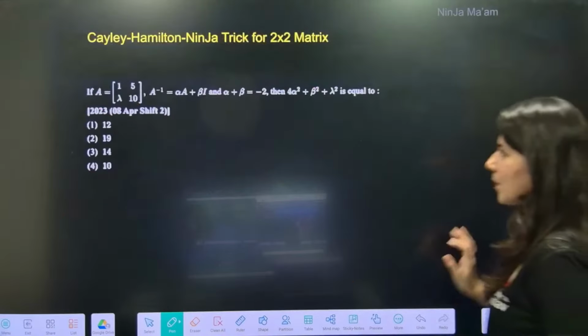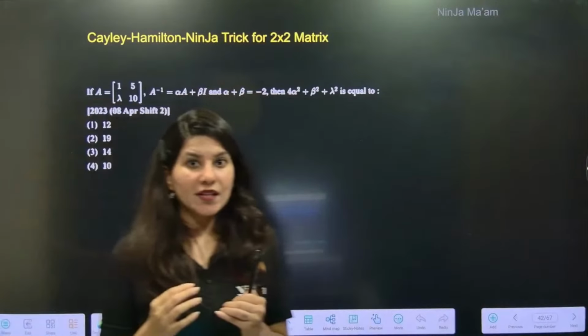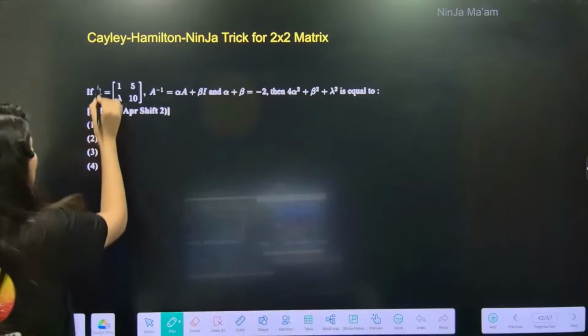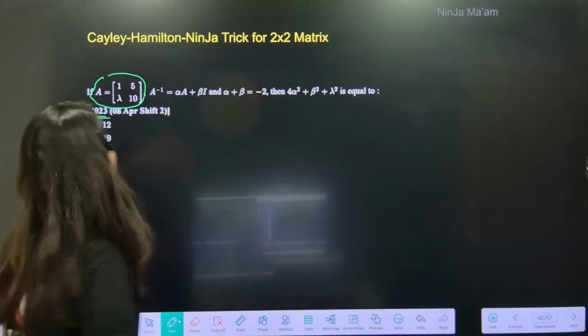You will understand this ninja technique better when you see the question. Suppose a 2 cross 2 matrix is given to you. By the way, this is a JEE Mains 2023 PYQ.